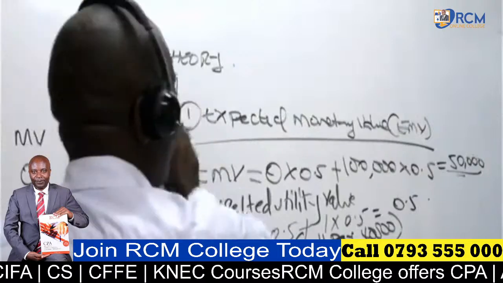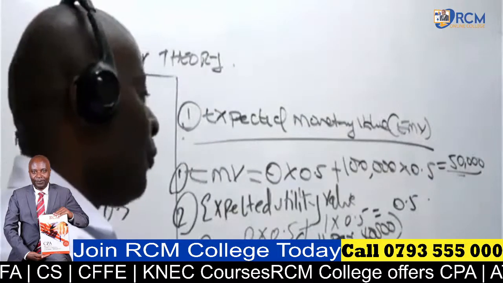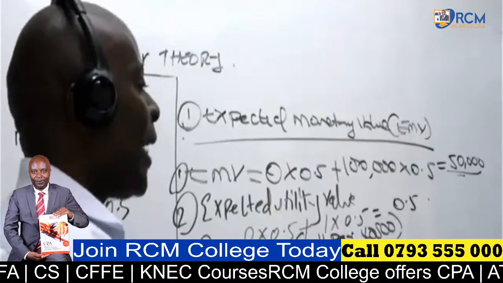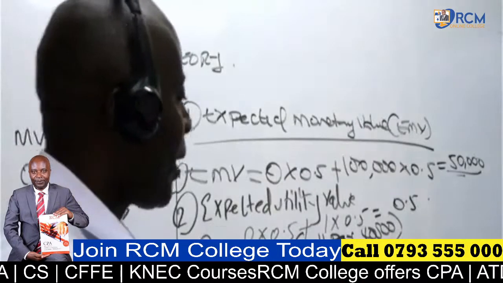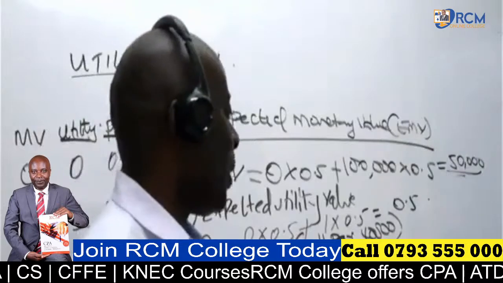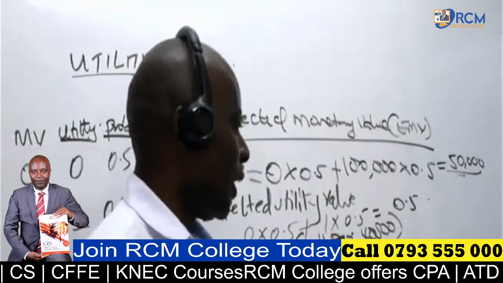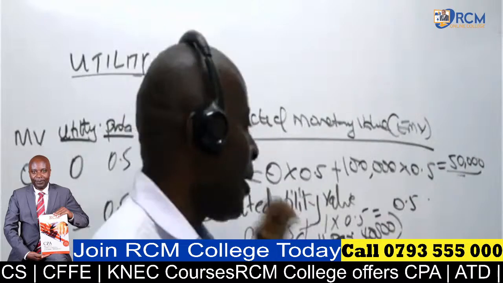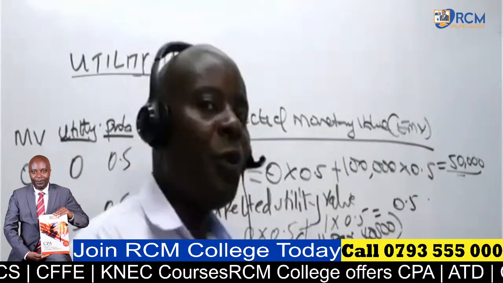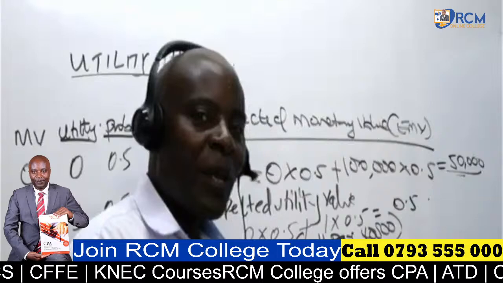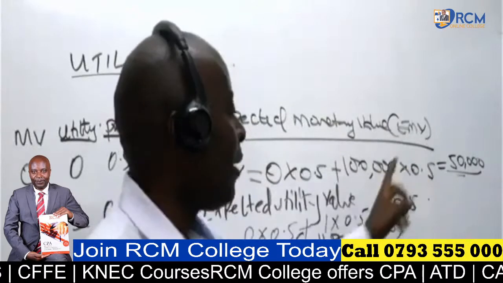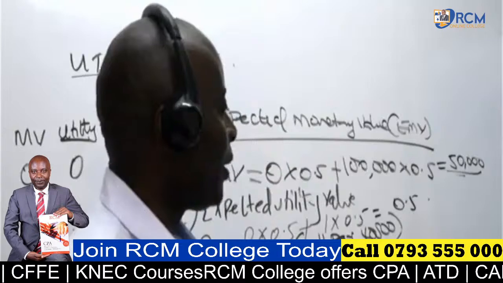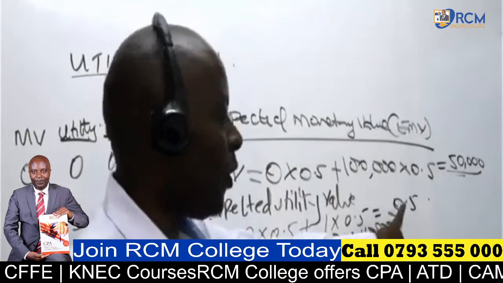Now, ladies and gentlemen, moving forward to the next lottery, I have to know that we are willing to pay this 40,000. So at this 40,000 payment, we now have a new utility figure. If we pay 40,000, the utility figure for 40,000 is 0.5.